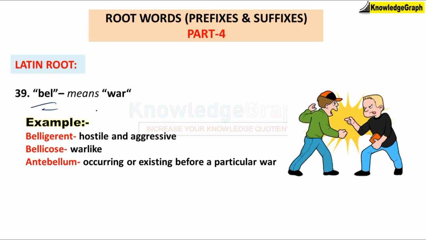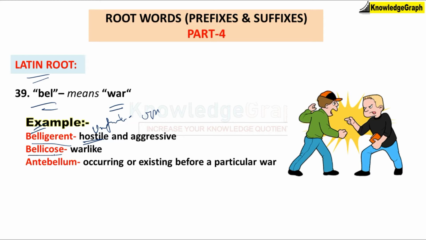Next word is bel, which means war, and it's again a Latin root word. For the first example, belligerent. Belligerent means hostile and aggressive. What do you mean by hostile? Hostile means unfriendly, someone who is not very friendly, someone who shows a feeling of opposition. So hostile and aggressive.